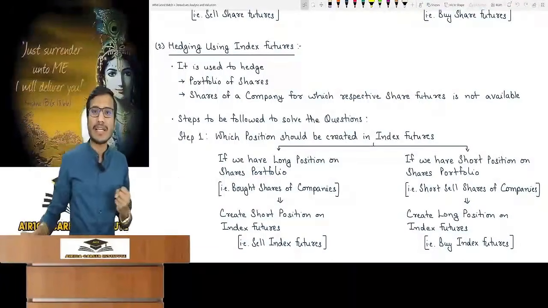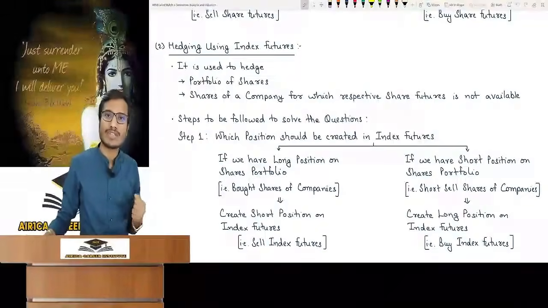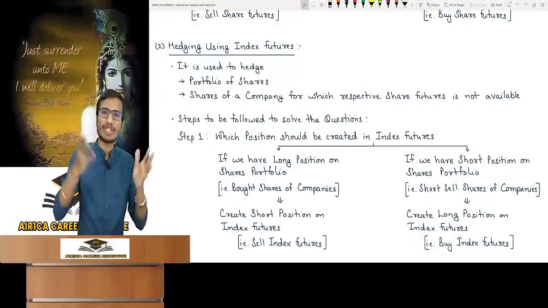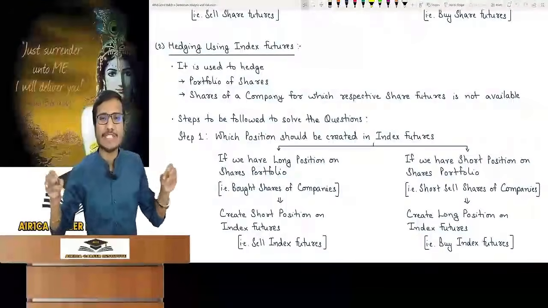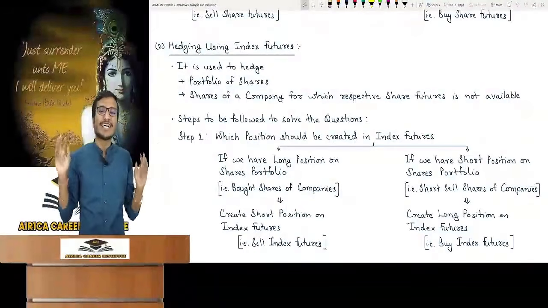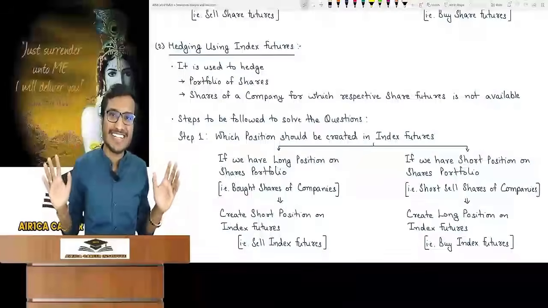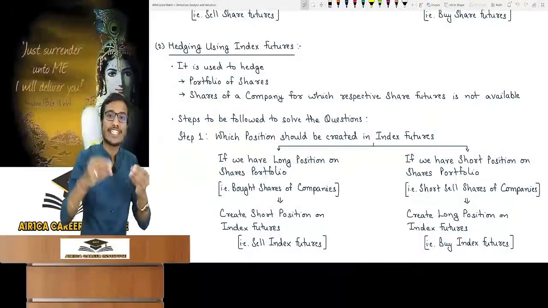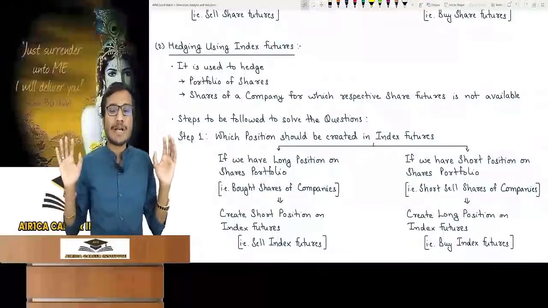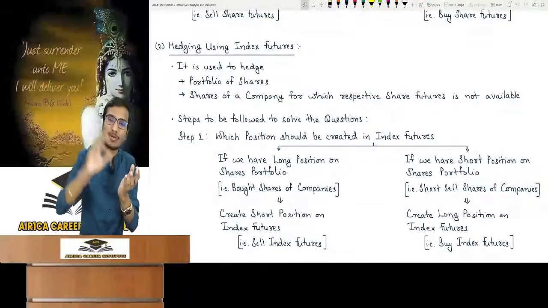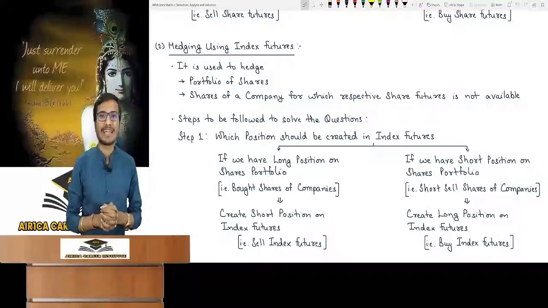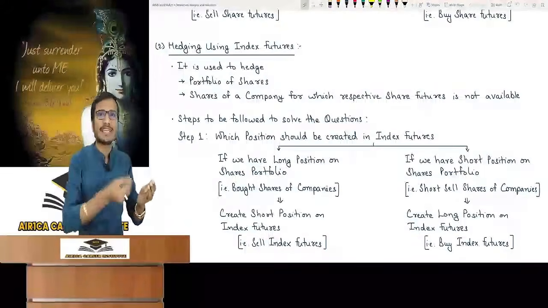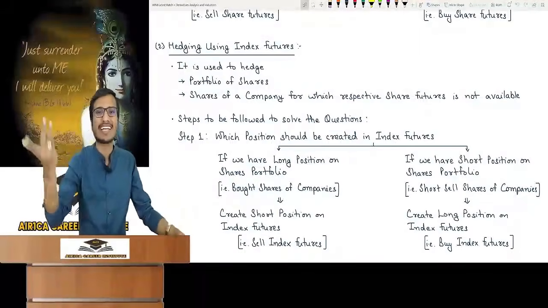I went to the stock exchange and asked them to trade the share future of XYZ, and they said we don't do betting on inferior people. Okay, so keep in mind that the stock exchange never makes share futures available on all the companies' shares. Only the share futures of big companies are available in the market. This is a common practice. Who will look at small companies that people don't know about? Who will bet on them if they are small companies?